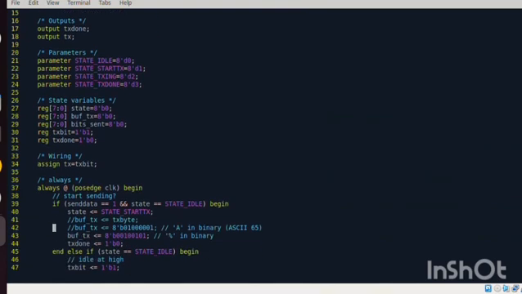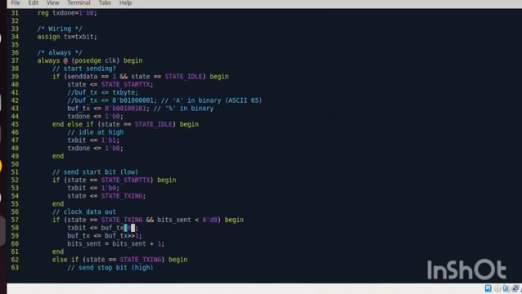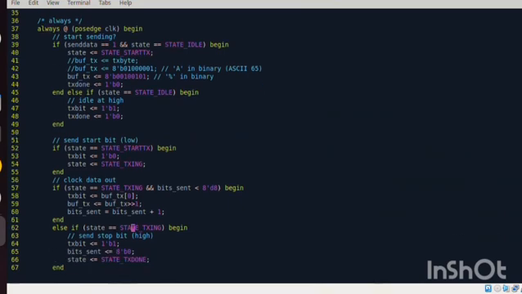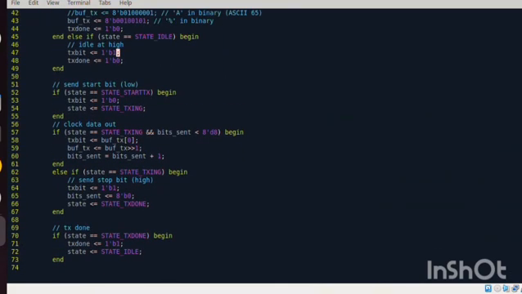Next we have put the ASCII binary of the percentage sign, so we have converted the ASCII value 37 into binary, and the rest is just executing each one of the bits in that number.